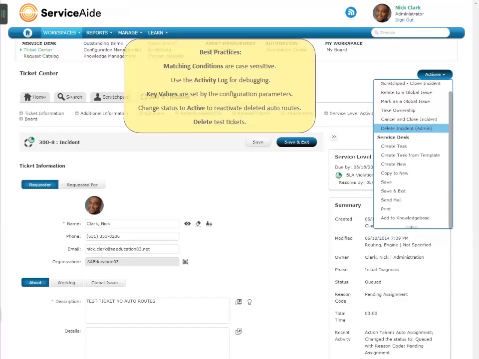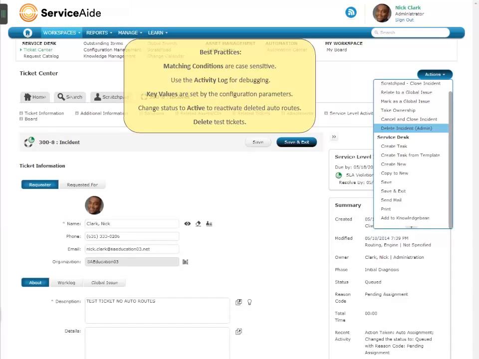Let's review some best practices for testing auto routes. Matching conditions are case-sensitive, so small typing errors can cause an auto route to match incorrectly. The activity log in a ticket is your most important debugging tool for auto routes. Key values for a ticket are set by the configuration parameters. You can reactivate deleted auto routes by changing the status back to active. And remember to delete your test tickets when you are finished testing.